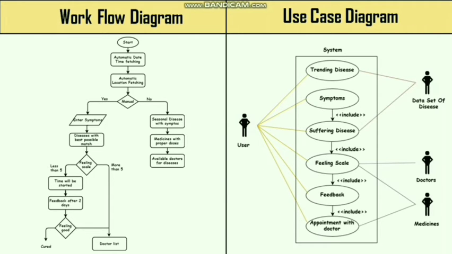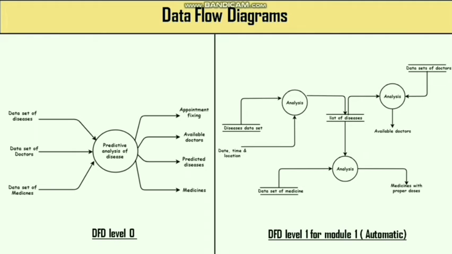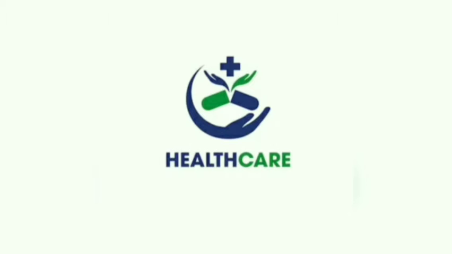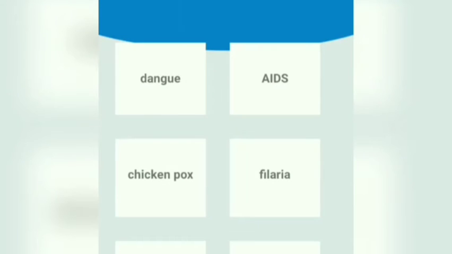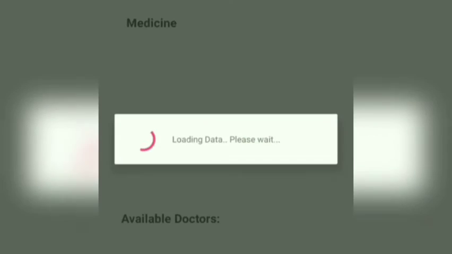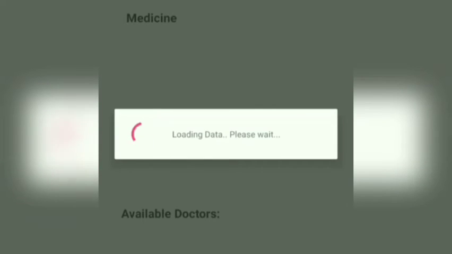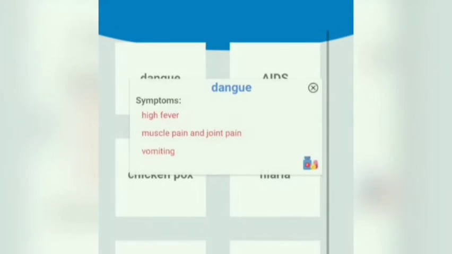Now let's move forward into the data flow diagrams. These are the data flow diagrams which technically represent the flow which I had explained previously. This is the splash screen. This is our main window with predict and manual sections. On clicking the predict section, we are going to have the diseases that might occur in a particular season along with medicines and available doctors.